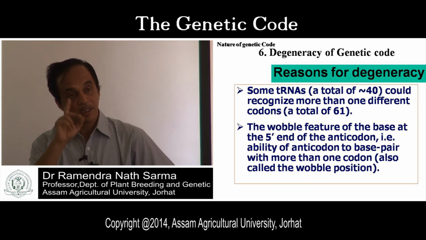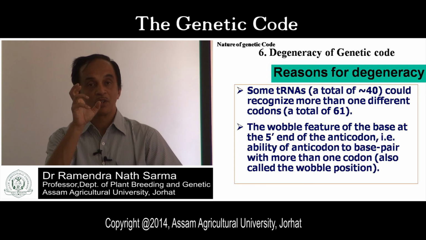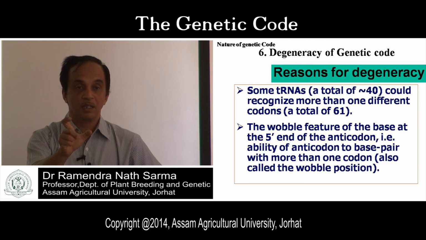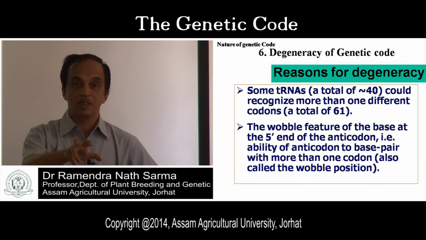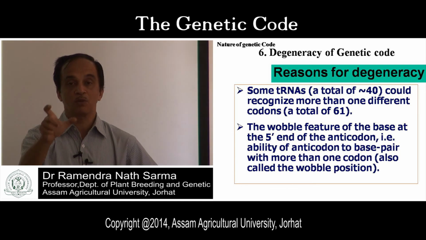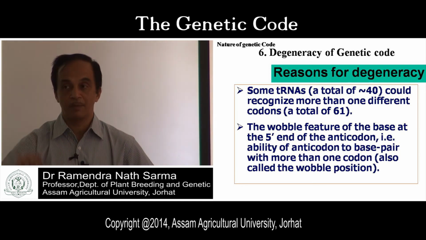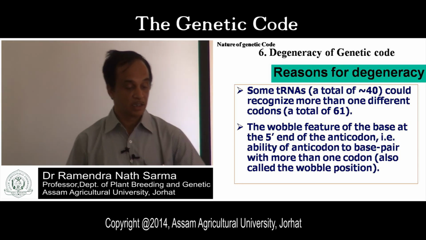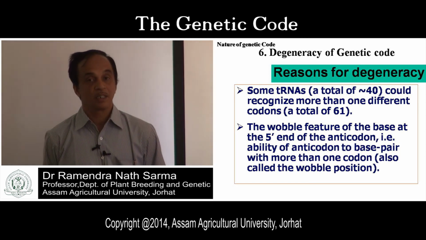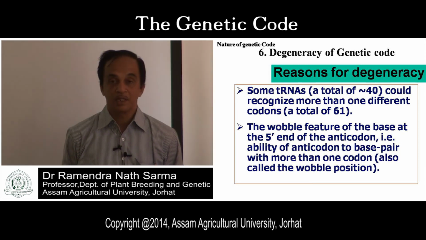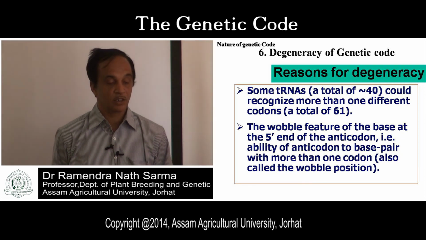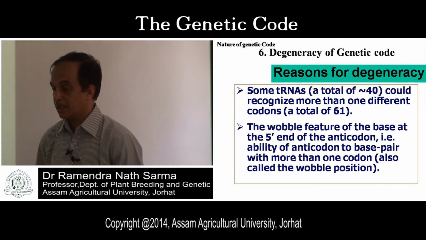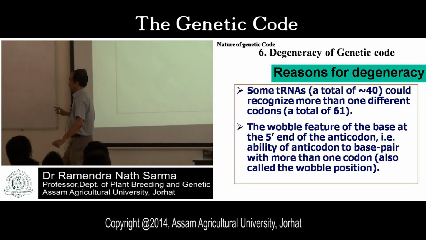You know that tRNA carries the amino acid to ribosomes. Each tRNA carries a particular amino acid in recognition of a particular codon present in the mRNA molecule in the ribosomes. So there are certain tRNA molecules which can recognize more than one genetic code. The second point is that there is a Wobble feature at the base of the 5' anticodon, and that is the ability of the base to pair with different codons. So what is a Wobble feature?